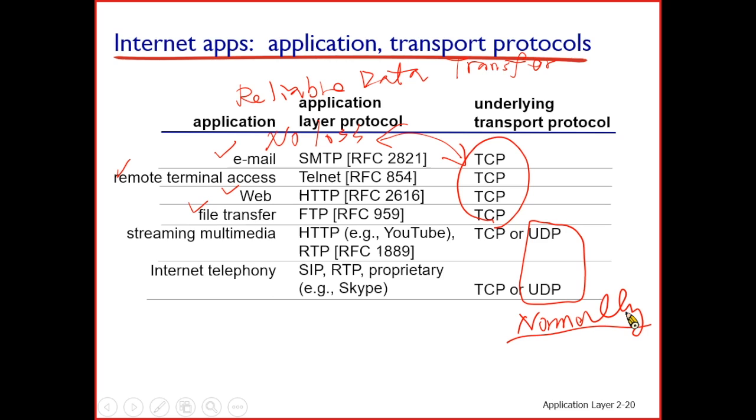That's why we normally employ UDP. But sometimes we can choose TCP as well. I just want to let you know the reason why we can use TCP for the first 4 items, but for the others, normally we should employ UDP.